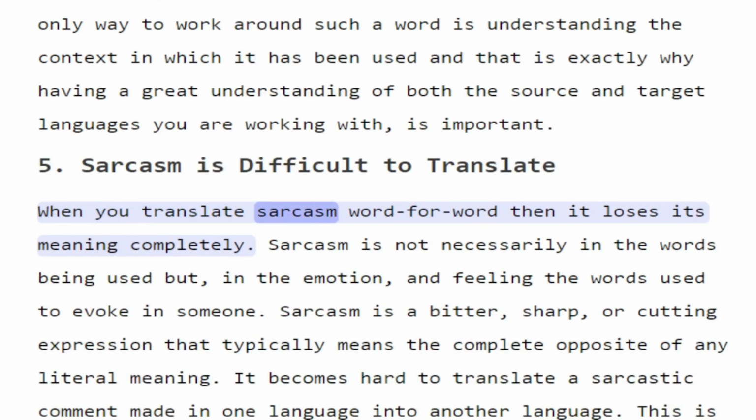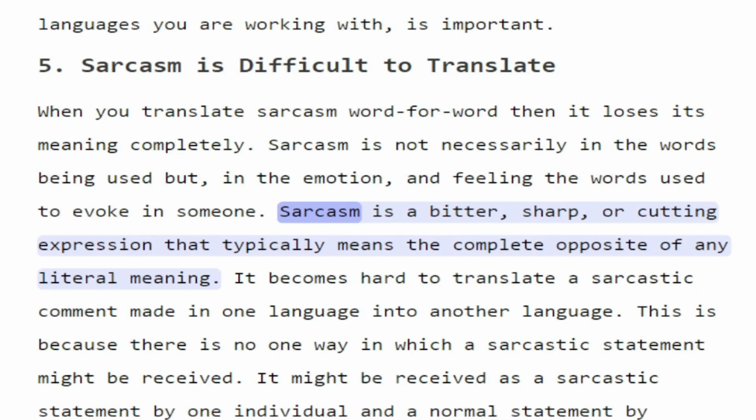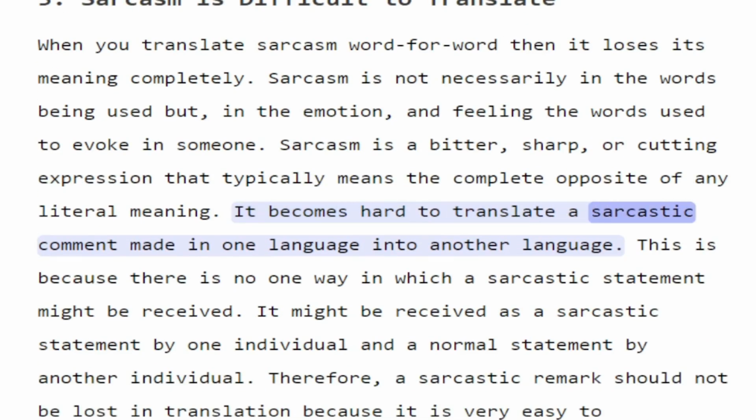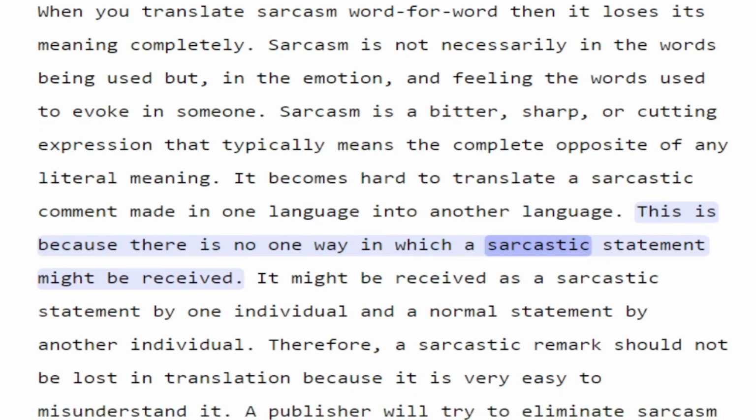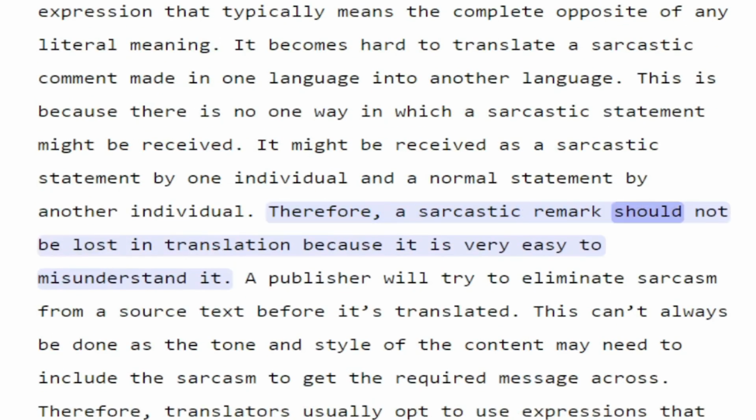When you translate sarcasm word for word, then it loses its meaning completely. Sarcasm is not necessarily in the words being used, but in the emotion and feeling the words used to evoke in someone. Sarcasm is a bitter, sharp, or cutting expression that typically means the complete opposite of any literal meaning. It becomes hard to translate a sarcastic comment made in one language into another language. This is because there is no one way in which a sarcastic statement might be received. It might be received as a sarcastic statement by one individual and a normal statement by another individual. Therefore, a sarcastic remark should not be lost in translation because it is very easy to misunderstand it.